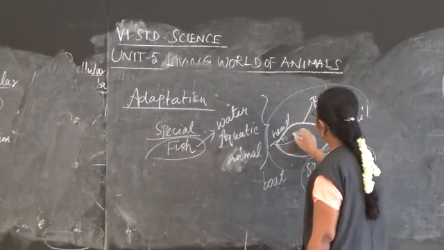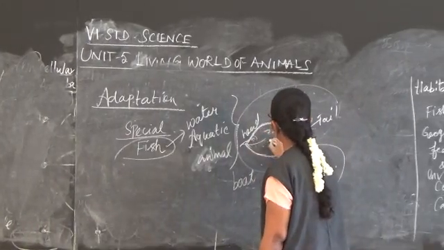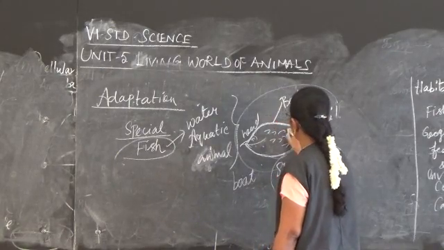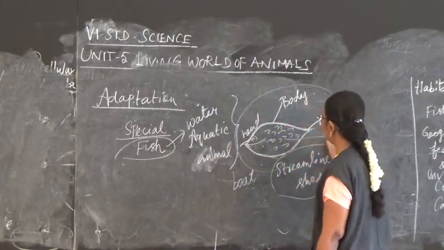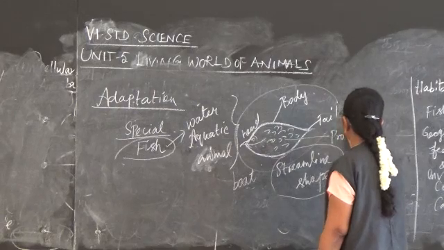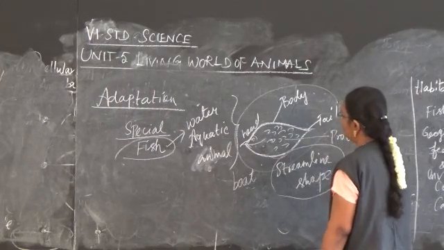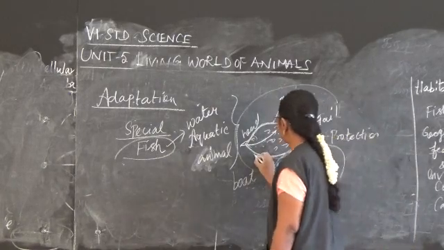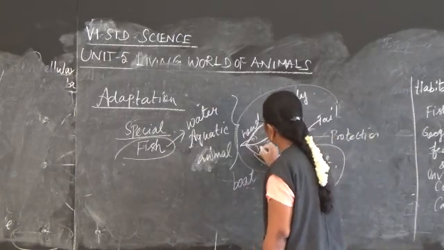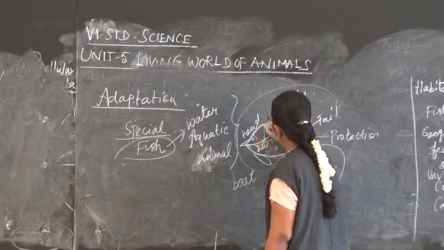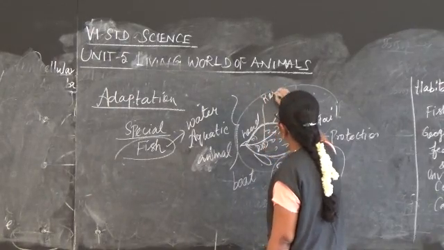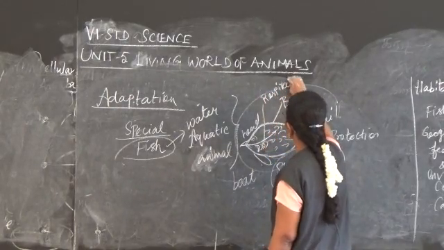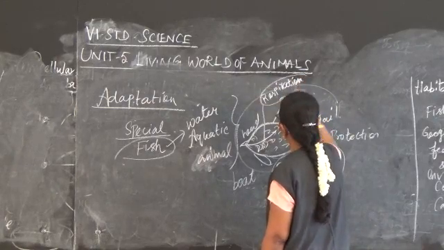Then the fish's body is covered by scales. The scales give protection to the body. And then the fins and gills are there. What is the function of the gills? Respiration. Through the gills, the fish can respire.